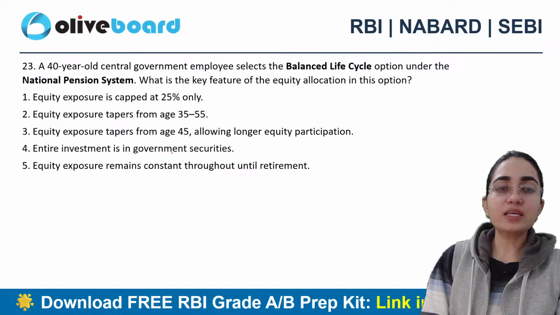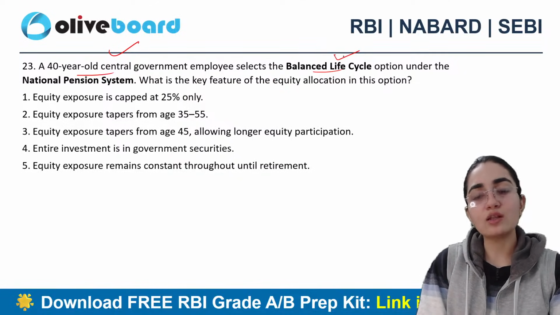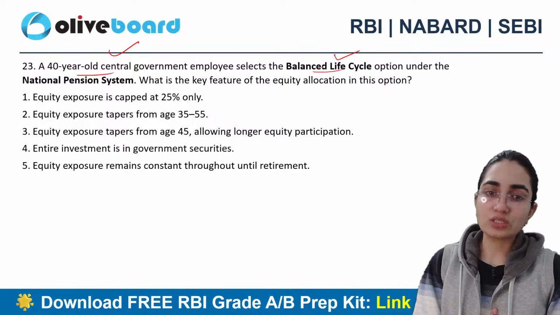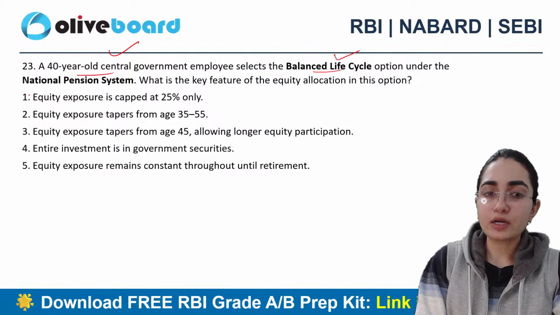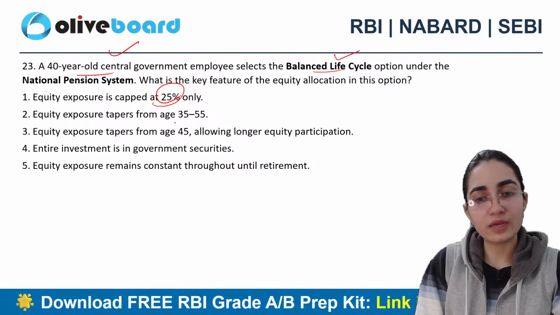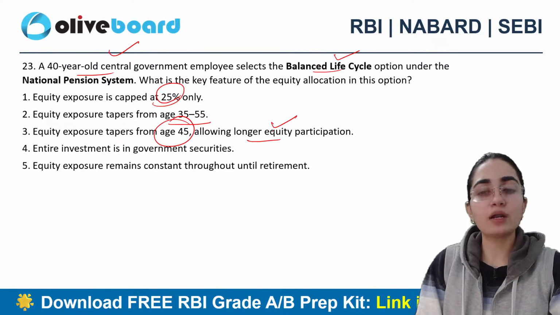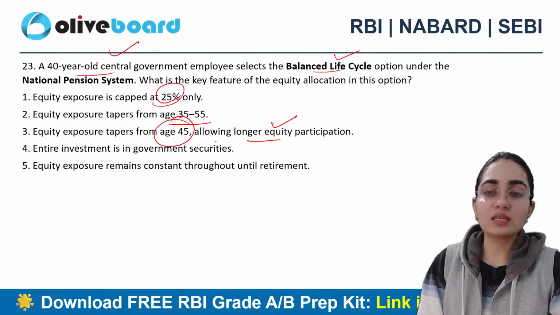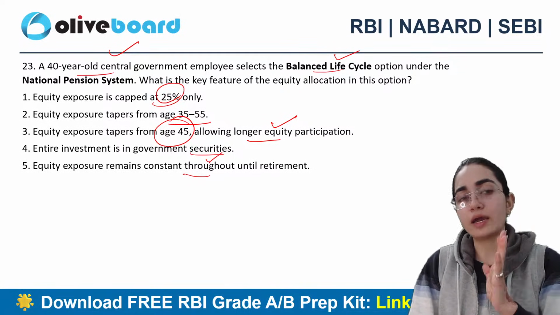Very good. Next says that a 40-year-old central government employee selects the Balanced Life Cycle option under the National Pension Scheme. What are the key features of the equity allocation under this option? Equity exposure is capped at 25% only. Equity exposure tapers from age 35 to 55. Equity exposure tapers from age 45, allowing longer equity participation. Equity investment is in government securities. Equity exposure remains constant until retirement.